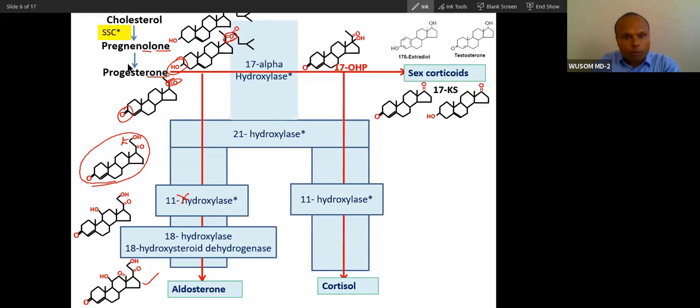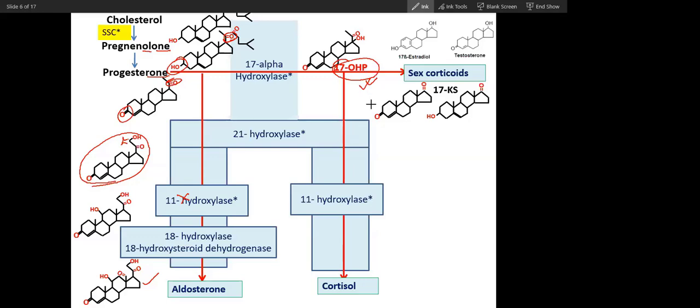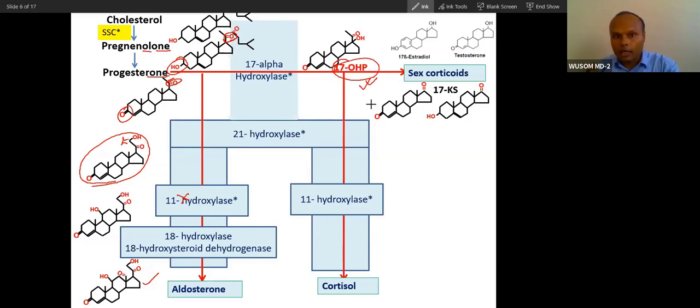Now you can see this progesterone will convert into this very important compound, 17-OHP. This 17-OHP is very useful to differentiate all these deficiencies. This is a very, very important metabolite. It is also used to analyze congenital adrenal hyperplasia postnatally. This is also used for postnatal screening. 17-OHP is a very important laboratory marker.